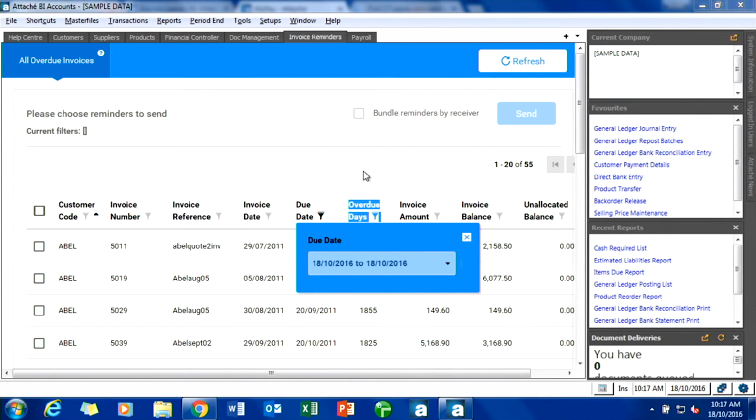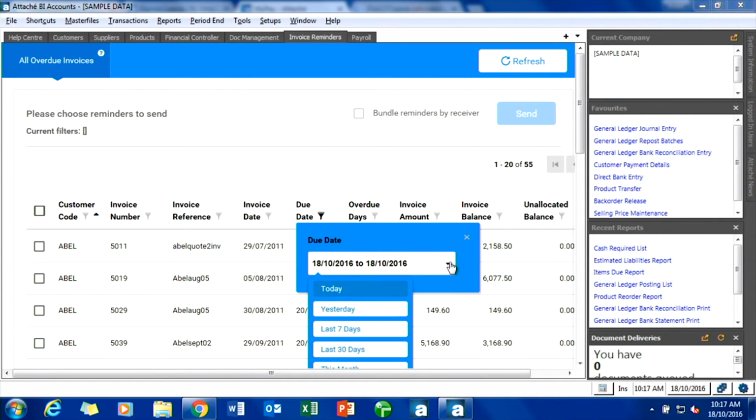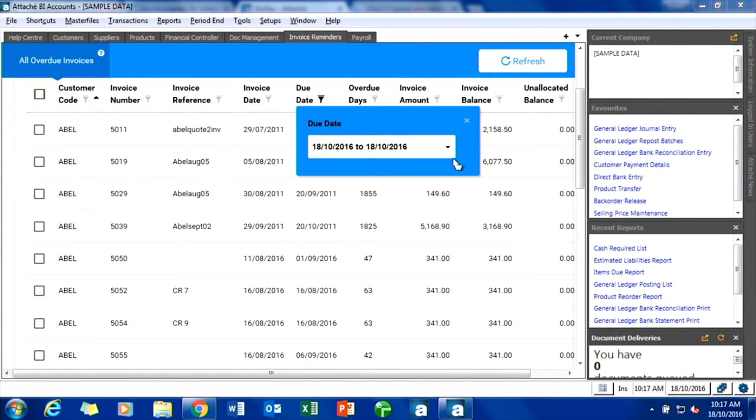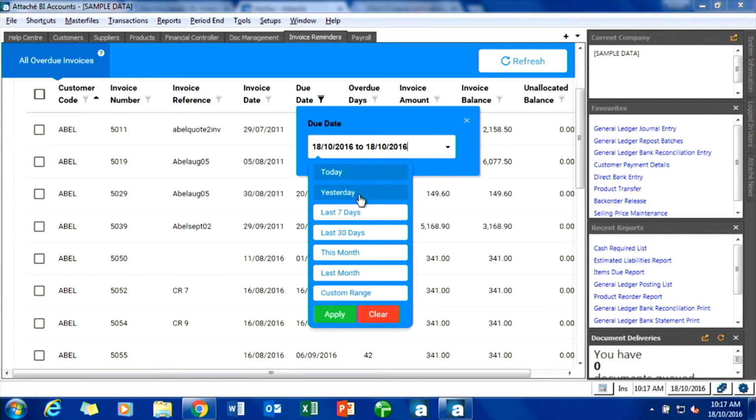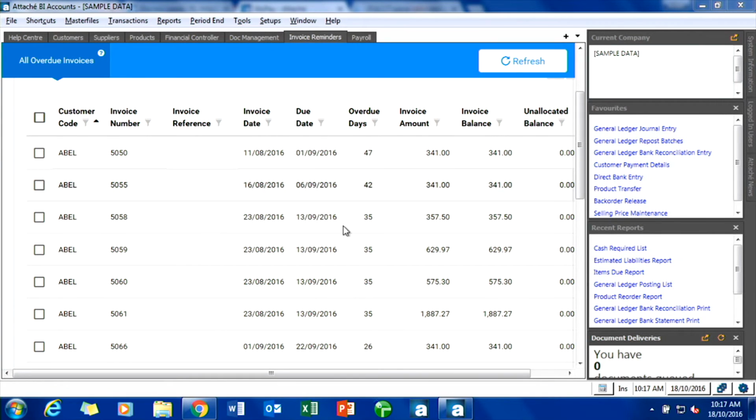You can't all see because it's dropped down off the screen, so I'll scroll. Here you can see I've got due yesterday, the last 7 days, the last 30 days, this month, last month. So give me all the invoices that were overdue last month. You get the ability to do things like that.